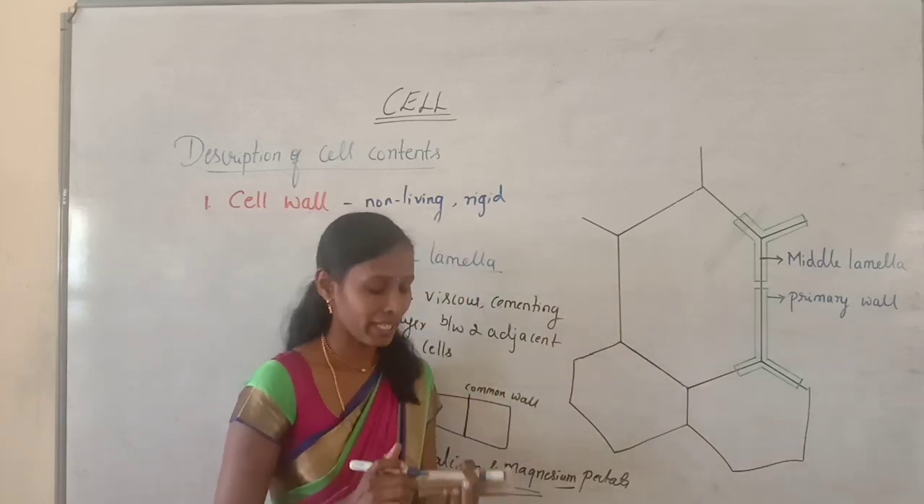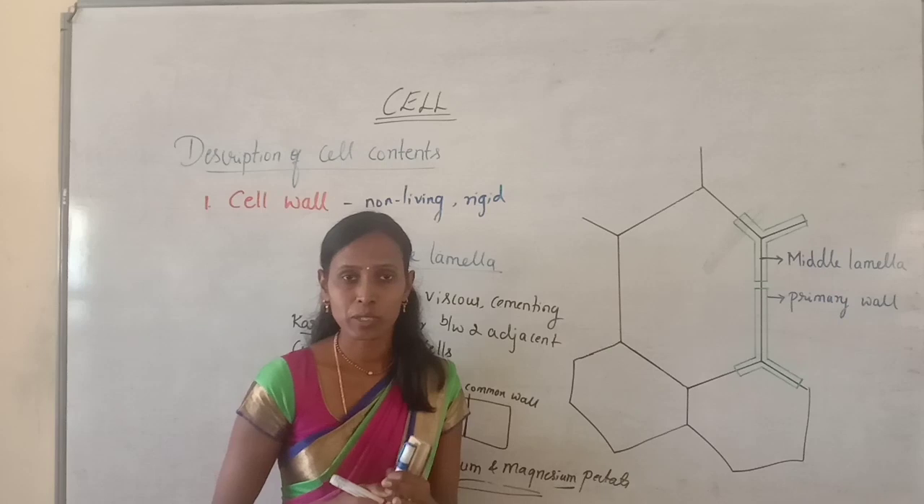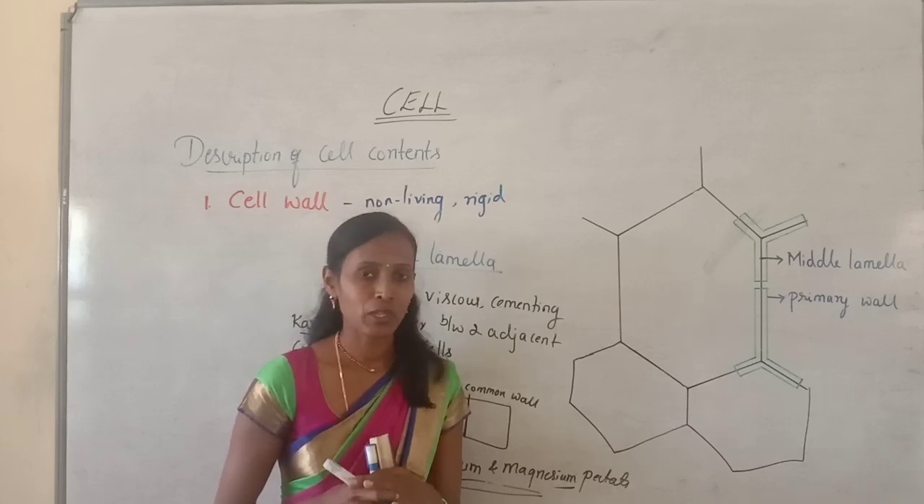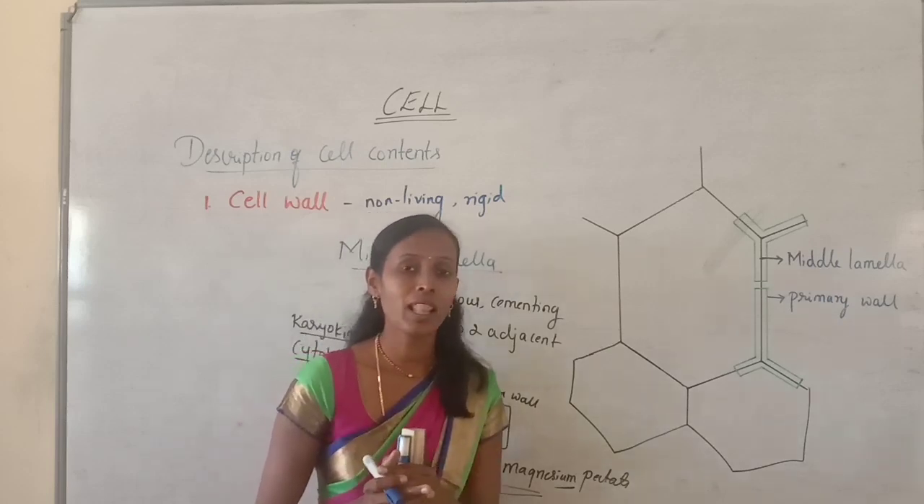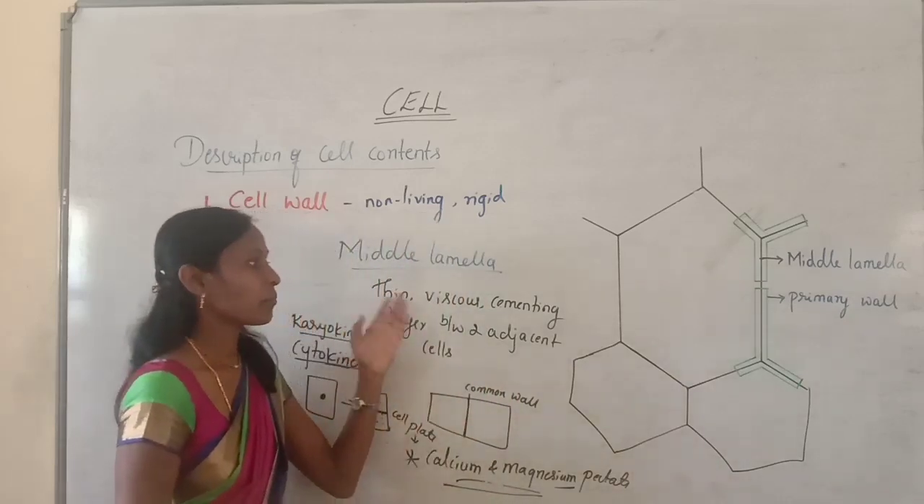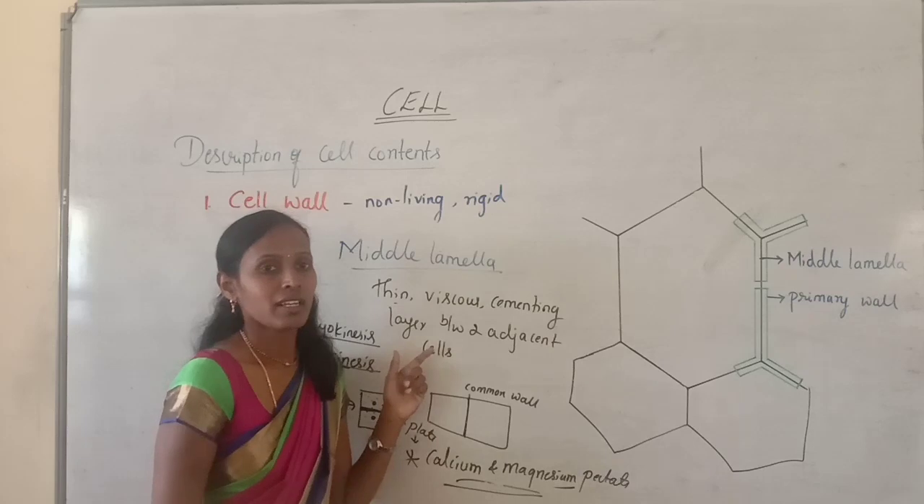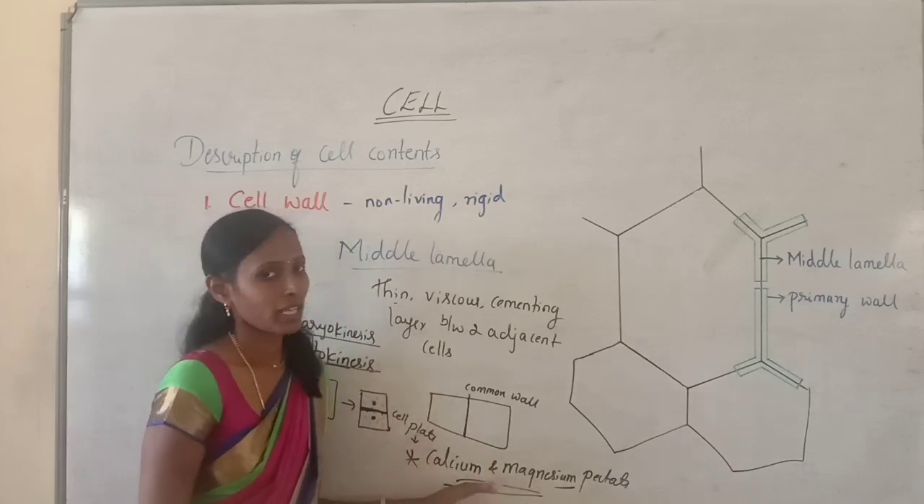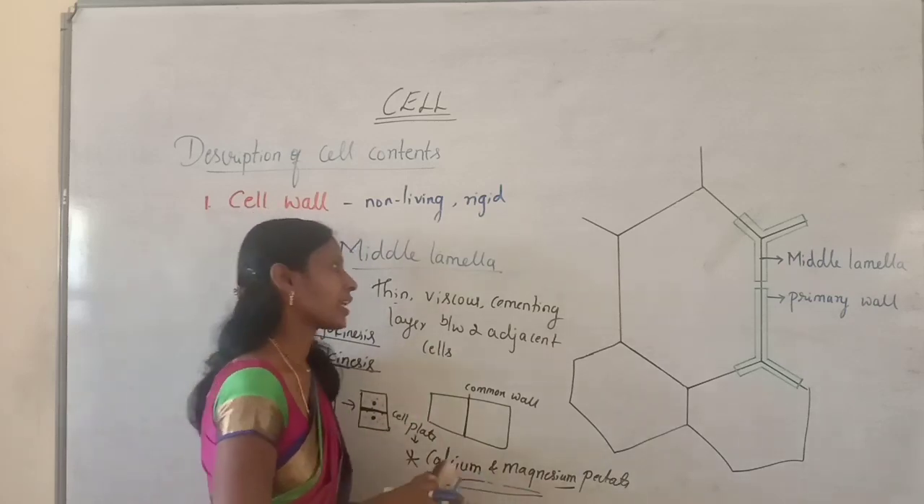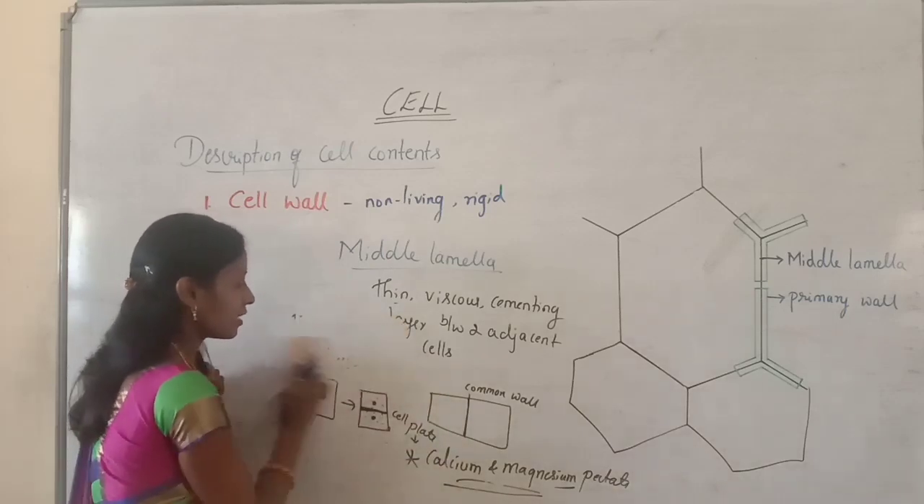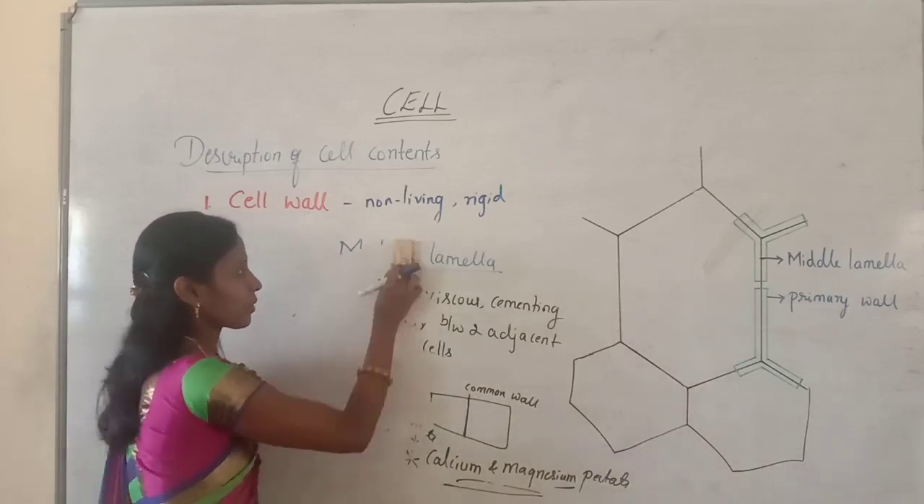Here the middle lamella is made up of calcium and magnesium pectate. So this much we are able to know about middle lamella. It is a thin, viscous, cementing layer between two adjacent cells. Chemical composition is very important. Now we will take up the next layer, that is primary wall.